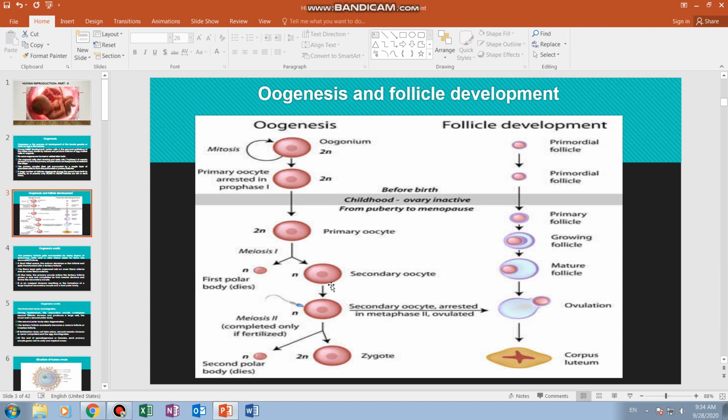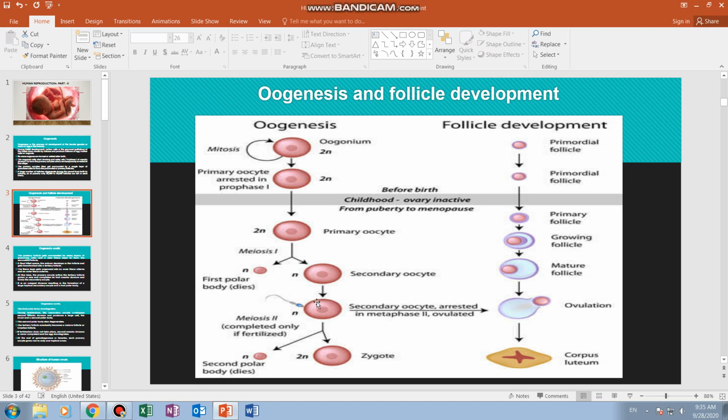The secondary oocyte then undergoes the second meiotic division to produce the ovum, or mature egg, and a second polar body. Meiosis 2 is completed only when the egg is fertilized. Otherwise meiosis 2 will not be completed and the egg will degenerate.